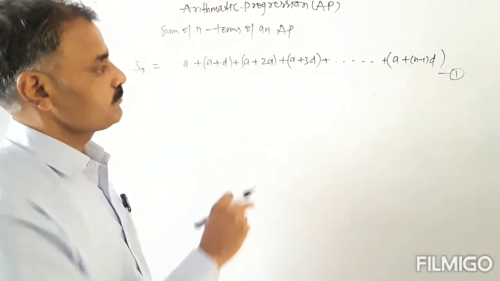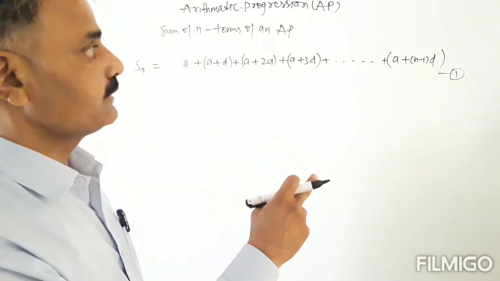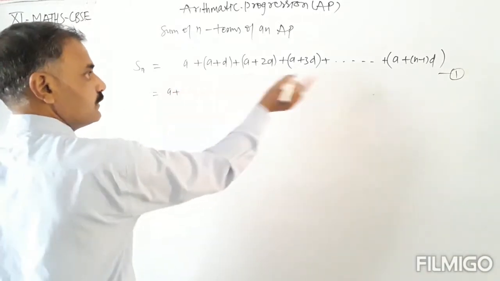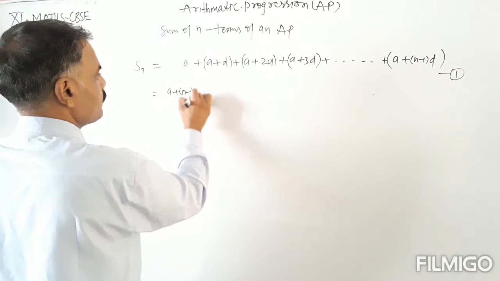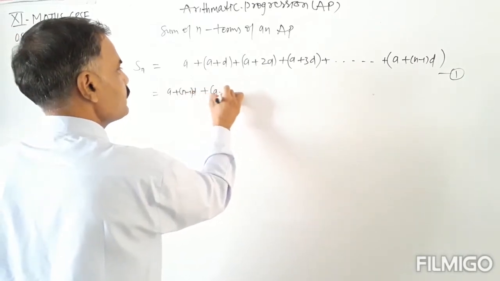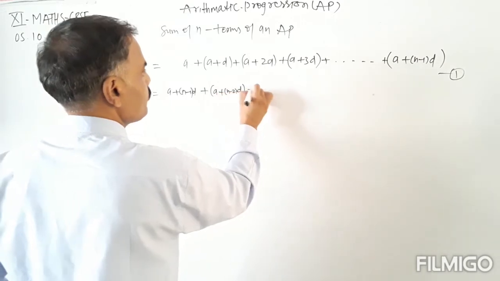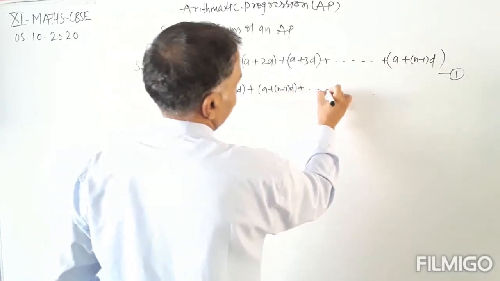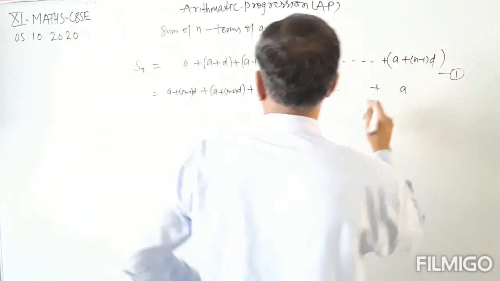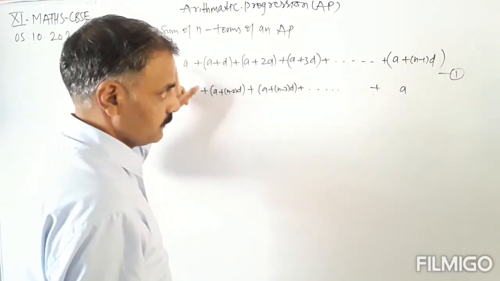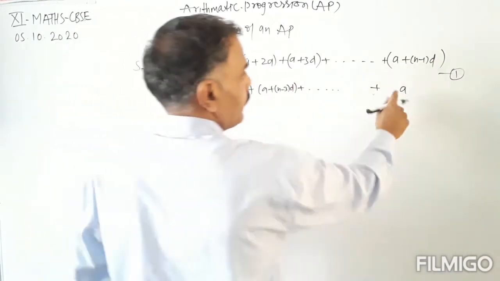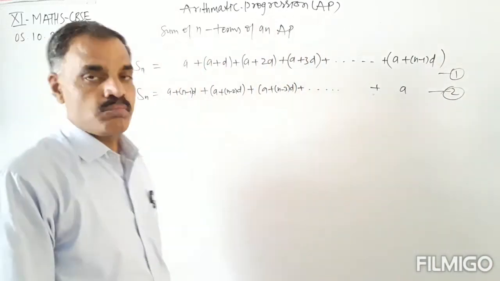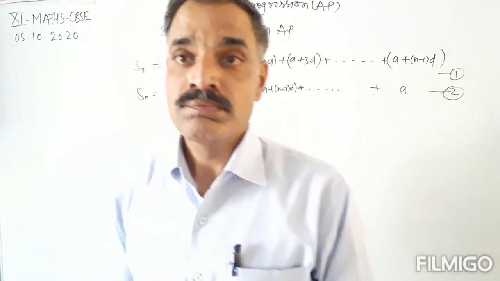So write this series in reverse order: a plus (n minus 1) into d, plus a plus (n minus 2) into d, plus a plus (n minus 3) into d, plus and so on, plus a. The last term is the first term, that is a. So this is equation number 2, and this is also equal to Sn.